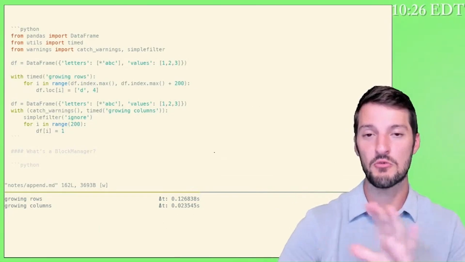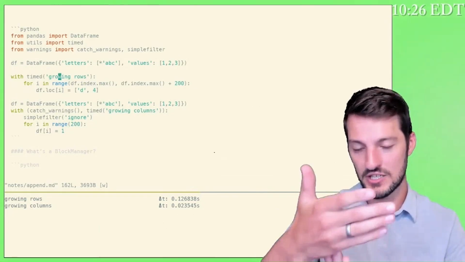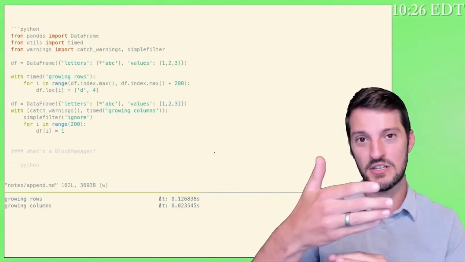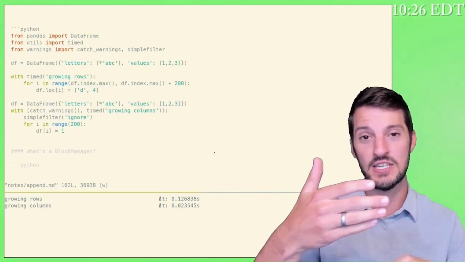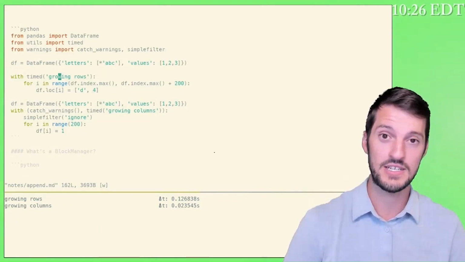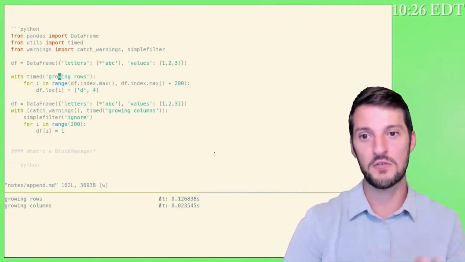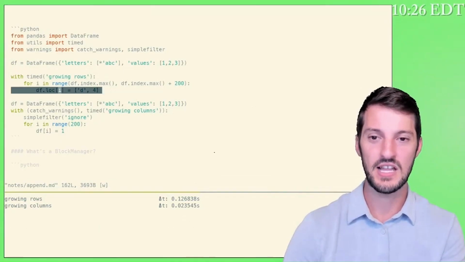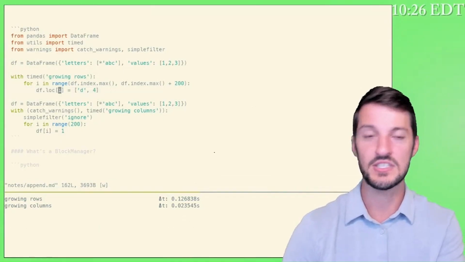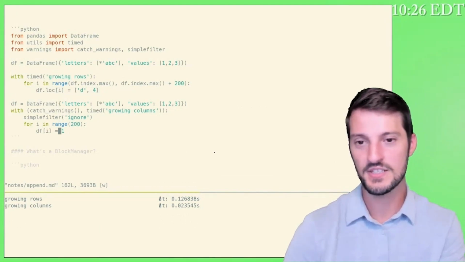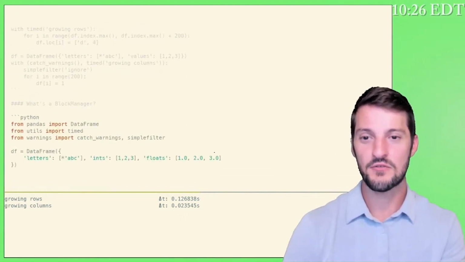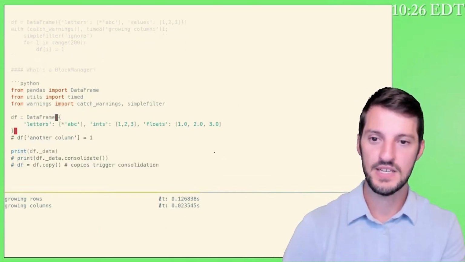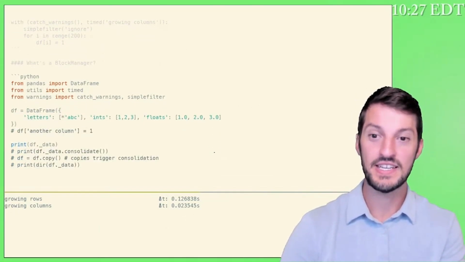We need to reallocate all of our memory. We need to increment it by 1, allocate that plus one new slot, or however many new slots we need for the contiguous underlying arrays. And then we need to copy over the old data in place of the new data. And we're doing that every single time that we call a .loc that requires an insert and not an update. So that's the story of pandas data frames: expensive to grow rows, cheap to grow columns. Now, let's talk about it in this fashion.